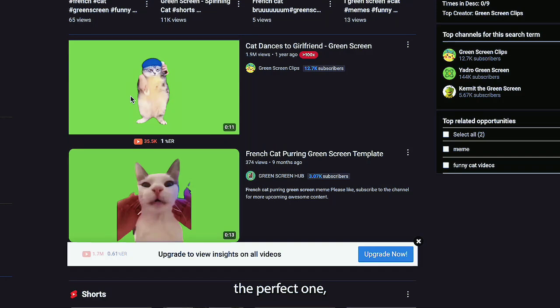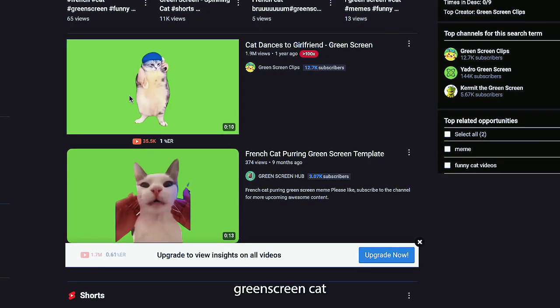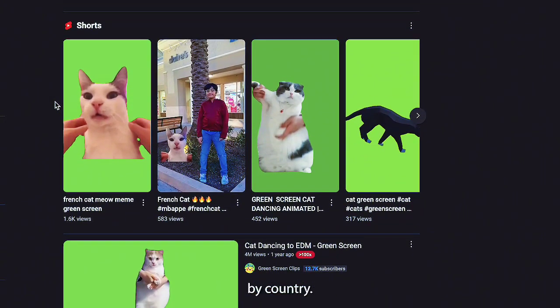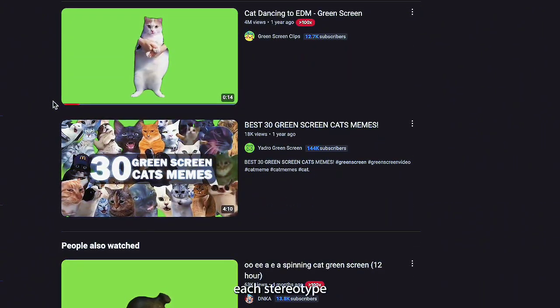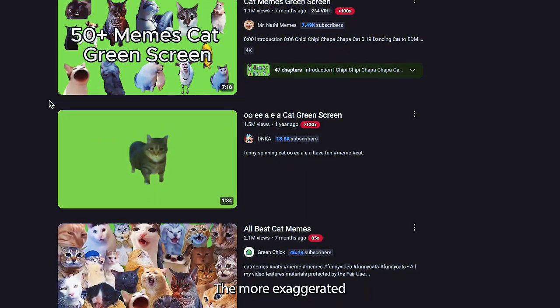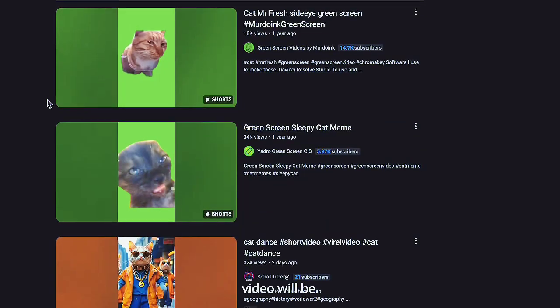If you can't find the perfect one, you can always modify a regular green screen cat by adding a beret or a wine glass in editing. Keep going country by country, thinking about what makes each stereotype visually distinct and instantly recognizable. The more exaggerated the stereotype, the funnier the final video will be.